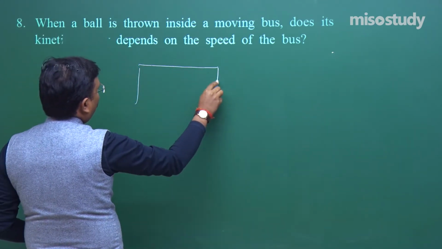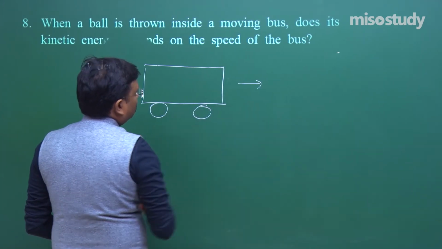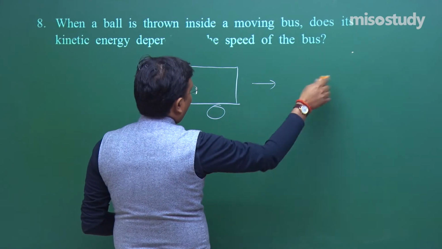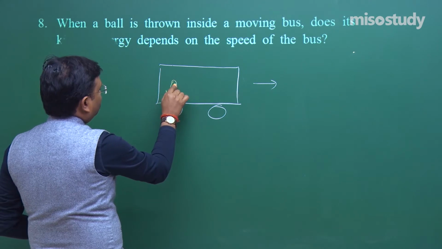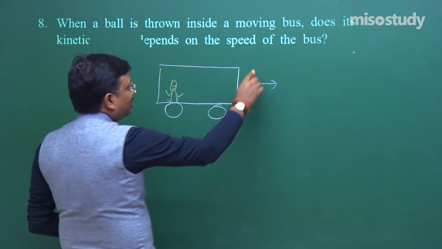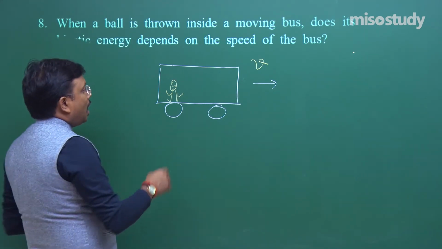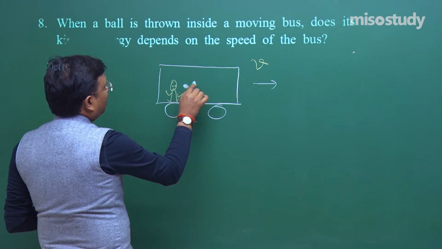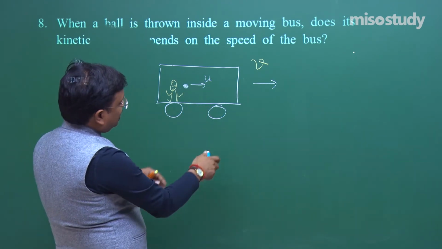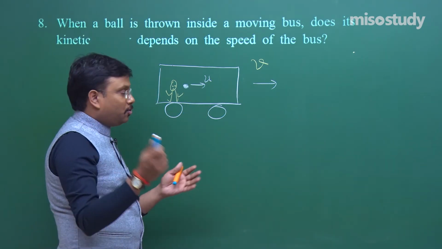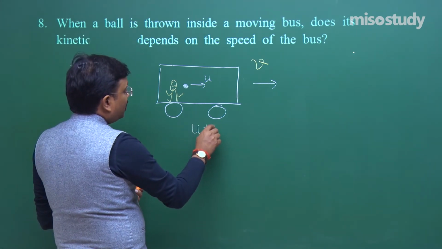This is a Volvo bus going somewhere in this direction and I am standing over here. Now the velocity of the bus is in this direction, and I am throwing a ball in this direction with velocity u. So as a person standing on the ground, you will measure the speed of the ball as u plus v.